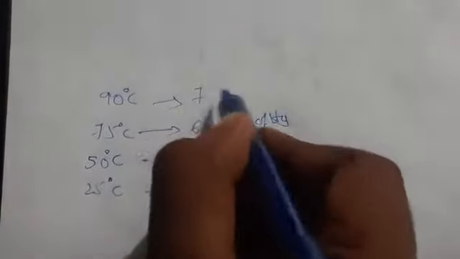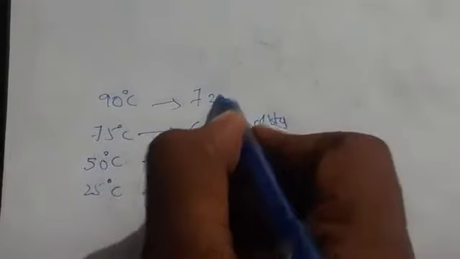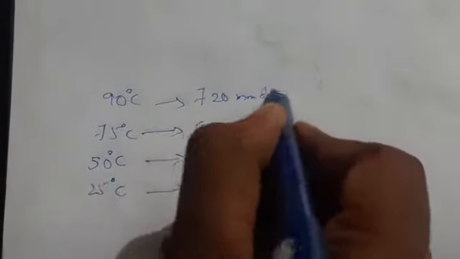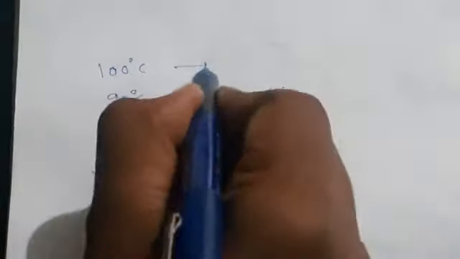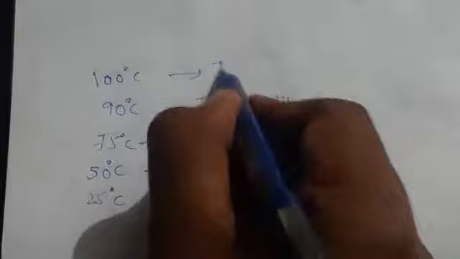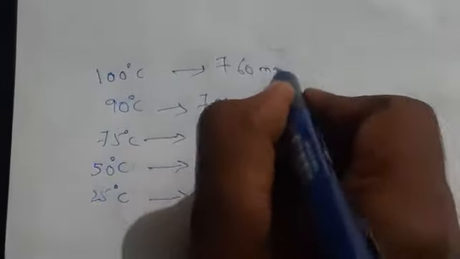Then coming to 90 degrees centigrade, we are getting some 720 mm of Hg. And at 100 degrees I have got 760 mm of Hg. Okay, so now what happens?